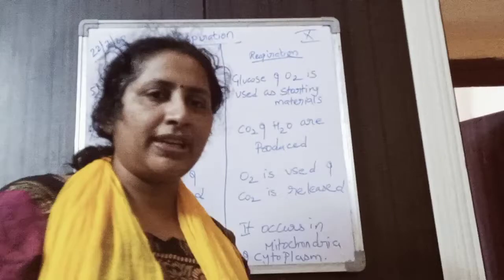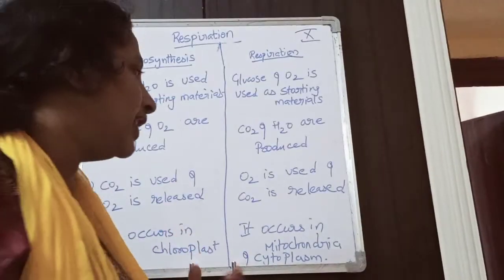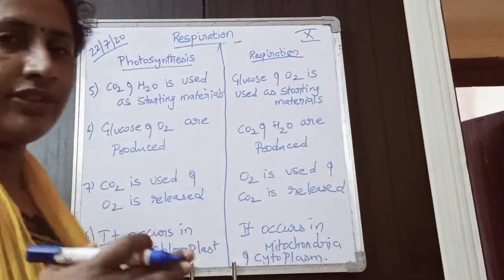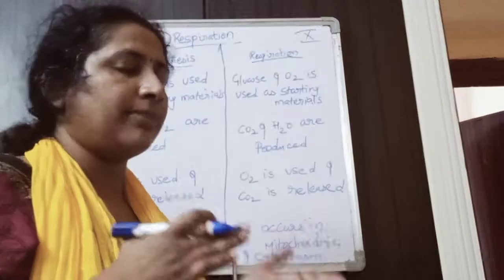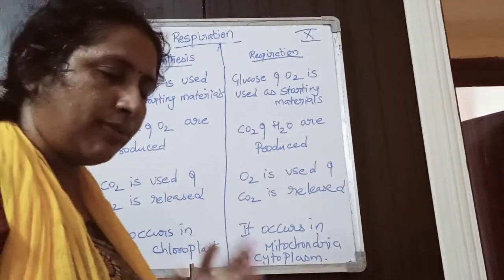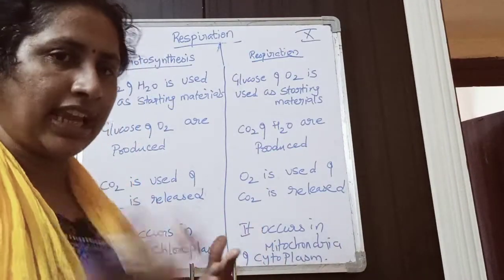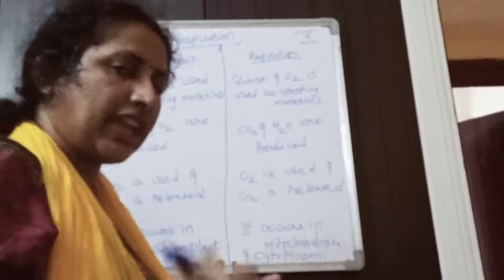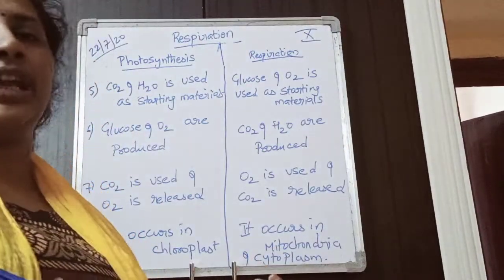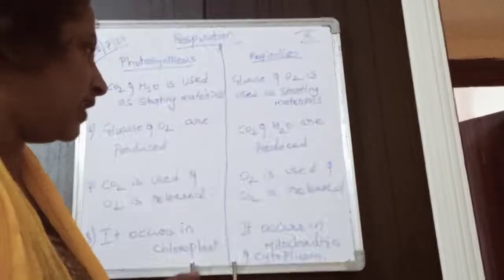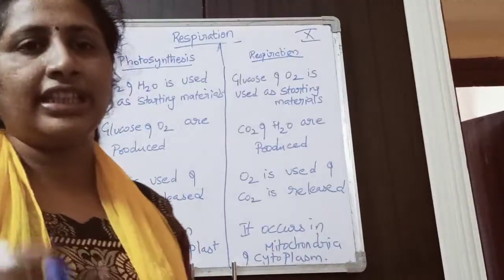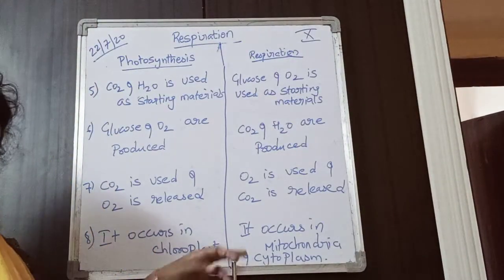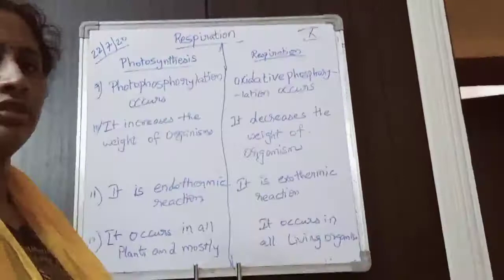Next, where does the respiration occur? Respiration occurs in the mitochondria and cytoplasm. The first part of respiration occurs in the cytoplasm, and anaerobic respiration occurs in the cytoplasm. If aerobic respiration is there, it goes from the cytoplasm into the mitochondria and there ATP is generated. So respiration occurs in the mitochondria and cytoplasm.